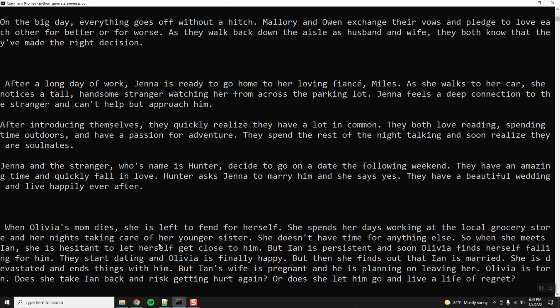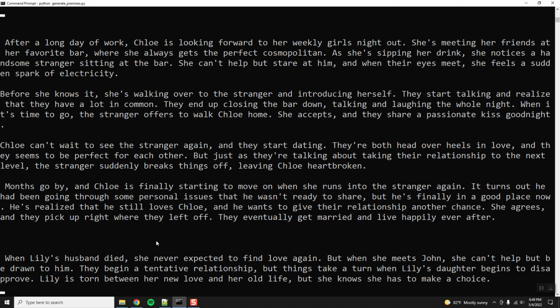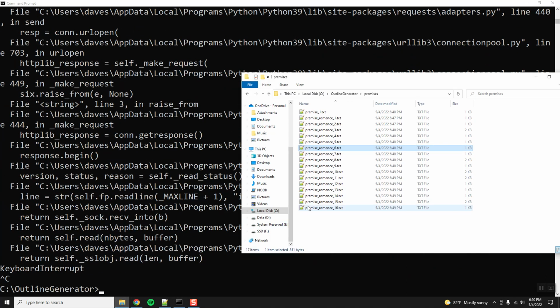Jenna and the stranger. When Olivia's mom dies, she's left to fend for herself. So this is all very Anglo-centric. These are all pretty much typically American names. These aren't even like European names. So let me go ahead and pause this now. And let's add a little bit of variety. But first, we're going to want to change where it starts.